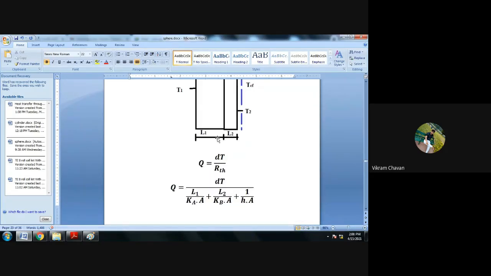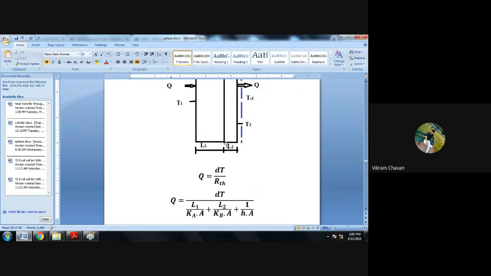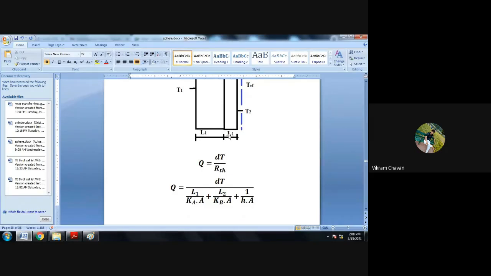Now in this particular case, what is the concept? If you increase the thickness L2, there will not be any effect on the perpendicular surface area for the direction of heat flow. If you increase L2, the thickness of the insulating material, the area will remain constant. We discussed in the last lecture how it is constant, and that it does not change if you increase the thickness of the wall.